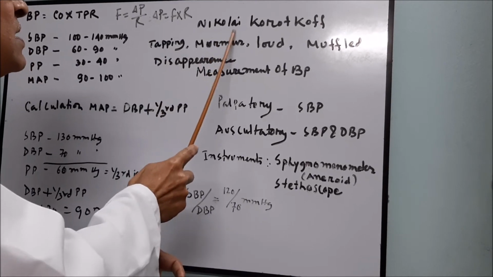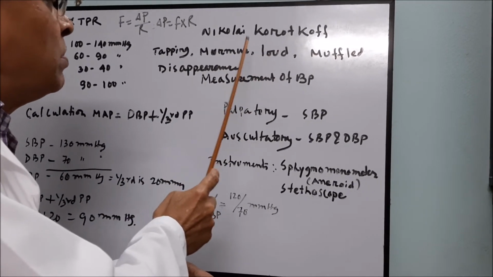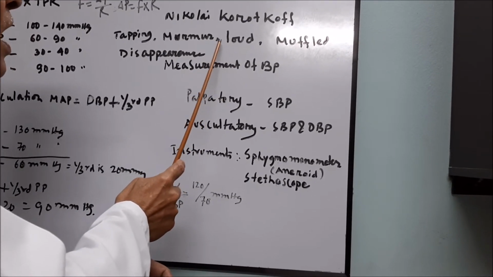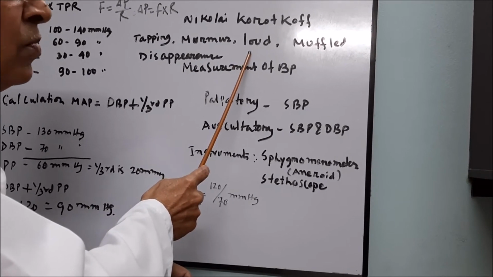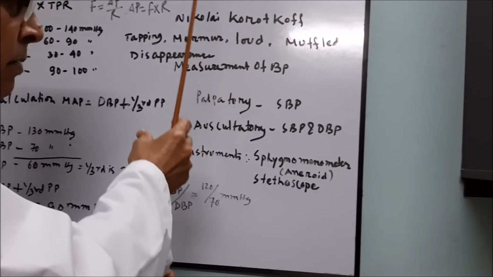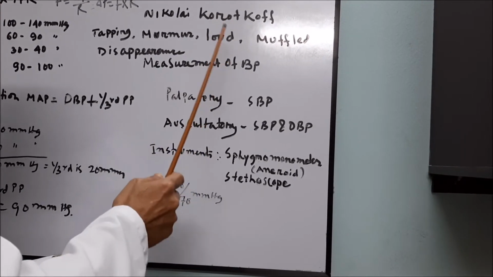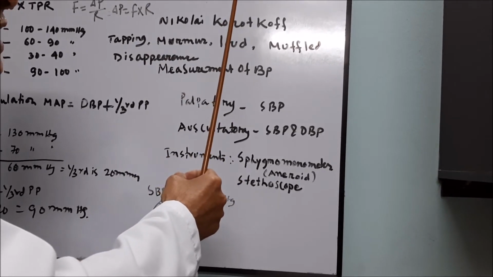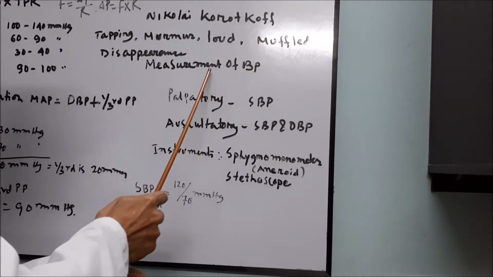Why does this Korotkoff sound occur? It is the jetting of blood through the occluded brachial artery and some vibration of the vessels. Why is there a sound? When the blood flows through the occluded brachial artery, it is jetting. It makes a sound just like a jet engine, and also there is vibration of the blood vessels.